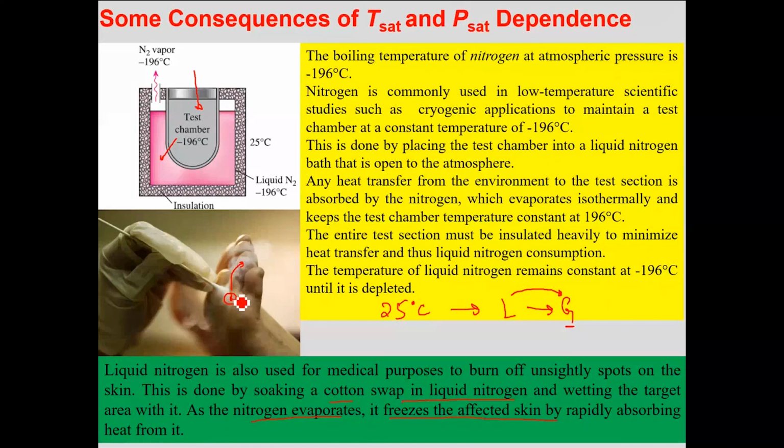As a result, the local area where the freezing has taken place becomes very brittle, and it is easily removable. Clear? Is the point clear or not? Yes. All right. So I'll stop over here.